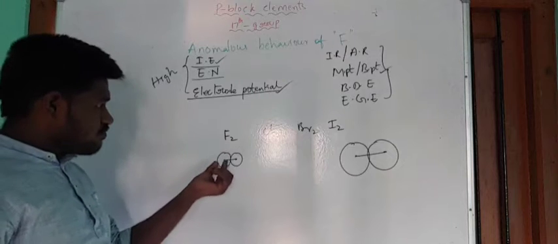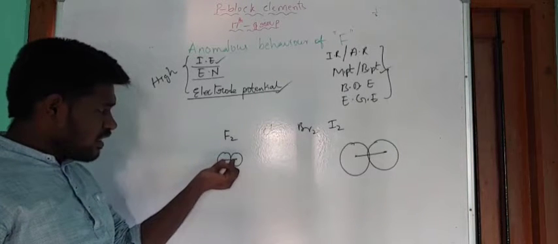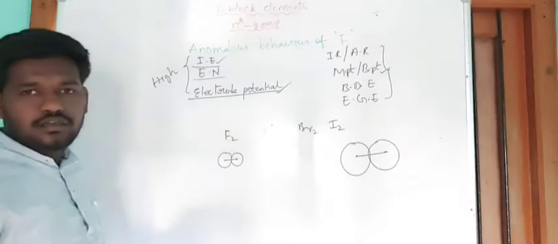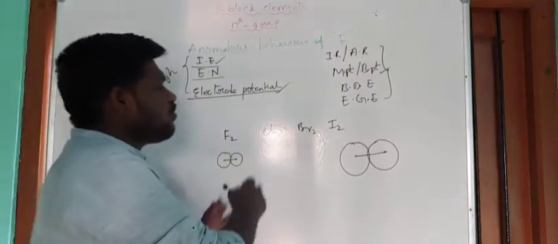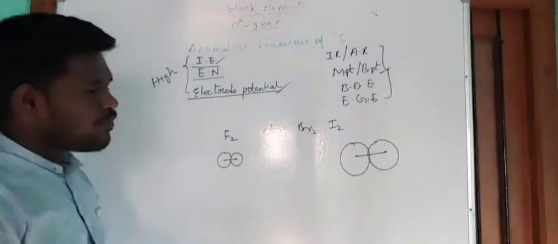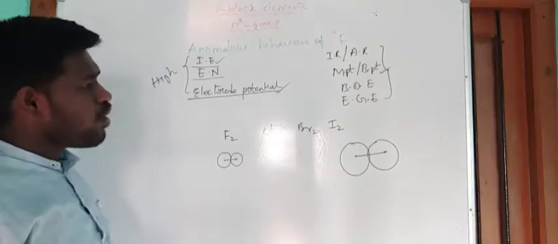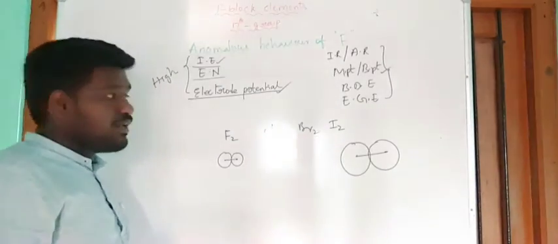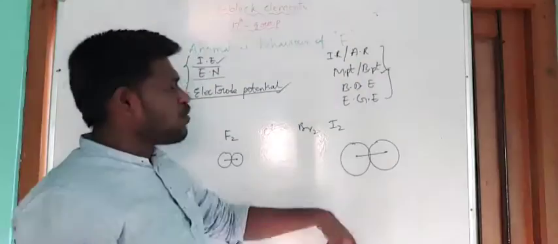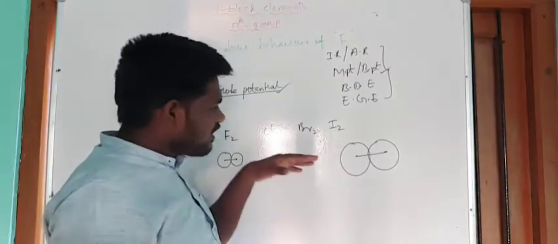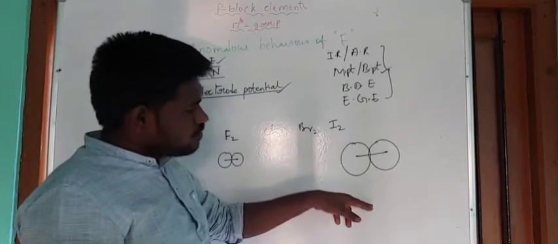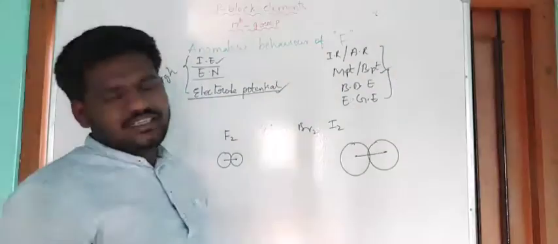But in the case of this one, you see the bond length is very small, so it is difficult to break down this bond. So now from fluorine to iodine, F2 to I2, bond length increases. When bond length increases, then bond dissociation energy, meaning the amount of energy required to break the bond, decreases.